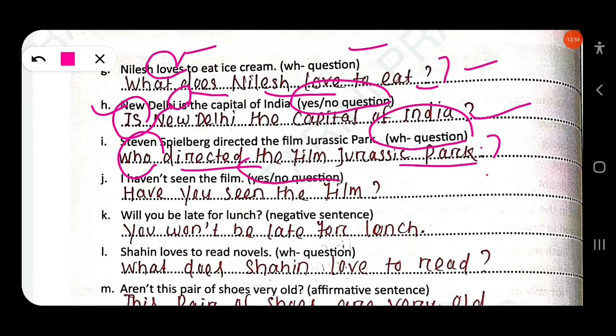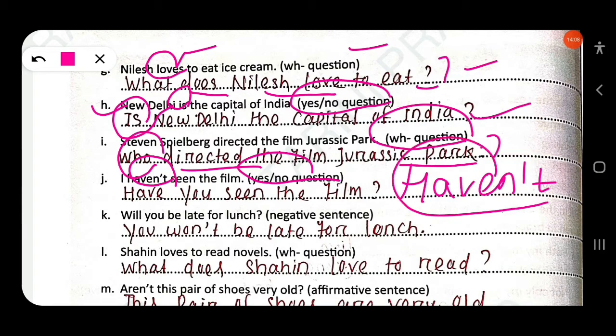You have to change into yes no. Yes no means just you have to bring the auxiliary verb. Haven't. So you have to write here, haven't you seen the film? Clear? Then next, will you be late for lunch? Negative interrogative, negative sentence. So you have to just bring here, won't you? Won't you be late for lunch?